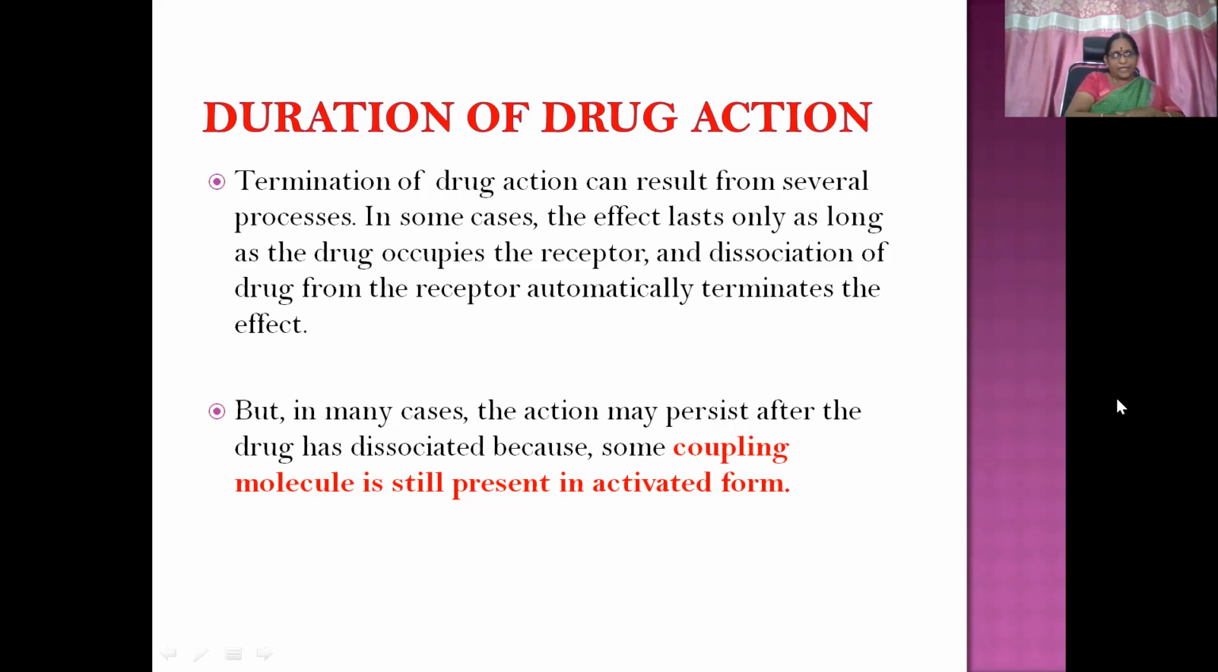So termination of drug action can result from several processes. In some cases, the effect lasts only as long as the drug occupies the receptor, and dissociation of the drug from the receptor automatically terminates the effect. That is one modality of termination of drug action. But in many cases, the action may persist after the drug has dissociated from the receptor, because the coupling molecule is still present in the activated state. That is why even after dissociation from the receptor, it is going to produce its action.